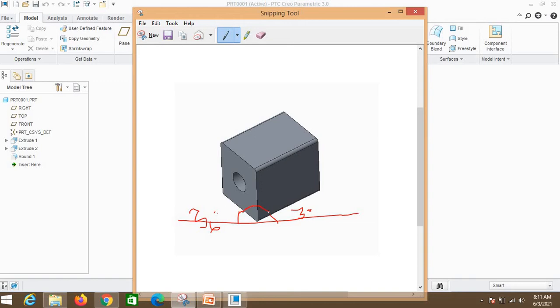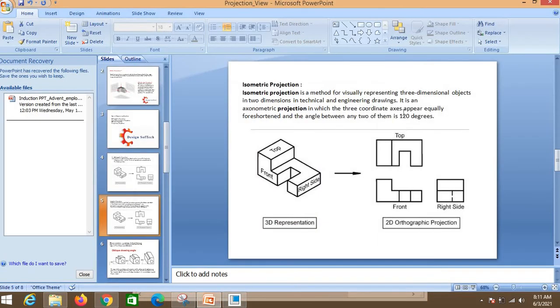This angle is 120 degrees. The whole angle we know is 180 degrees. So this is 30, this is 30, this is 120. What the definition suggests is that the axes are equally foreshortened and the angle between any two of them is 120 degrees.